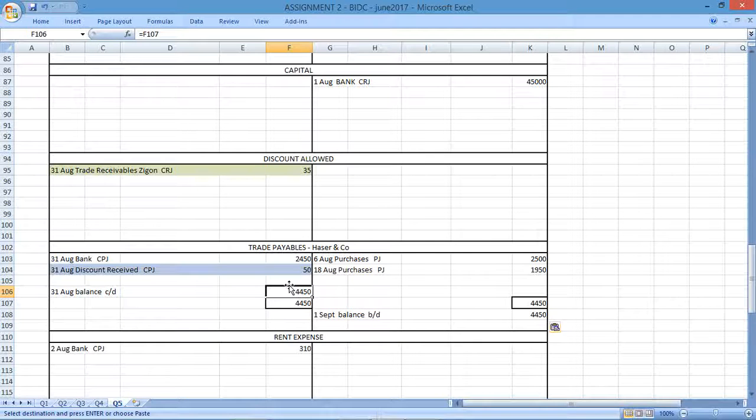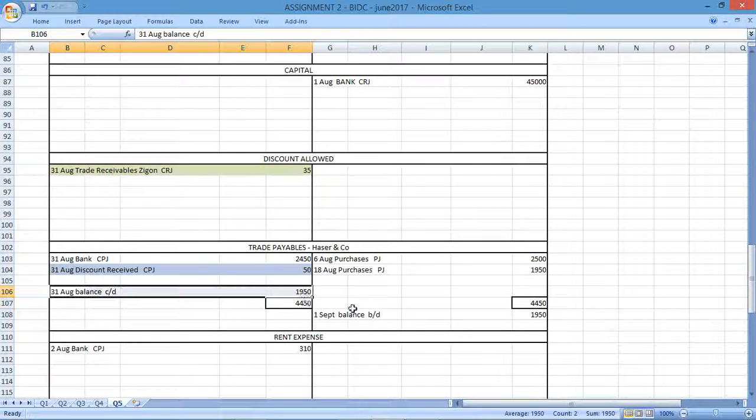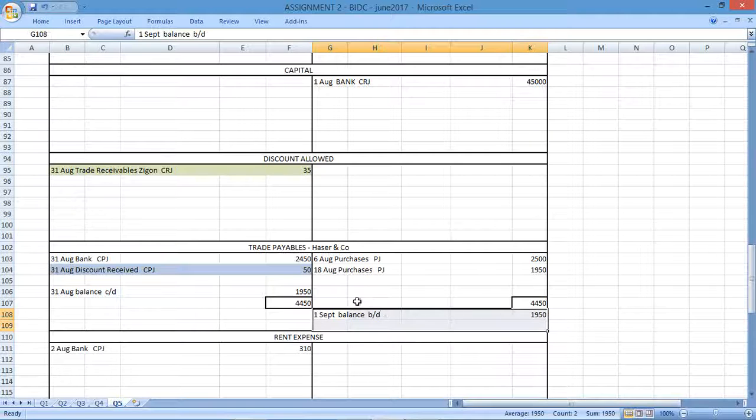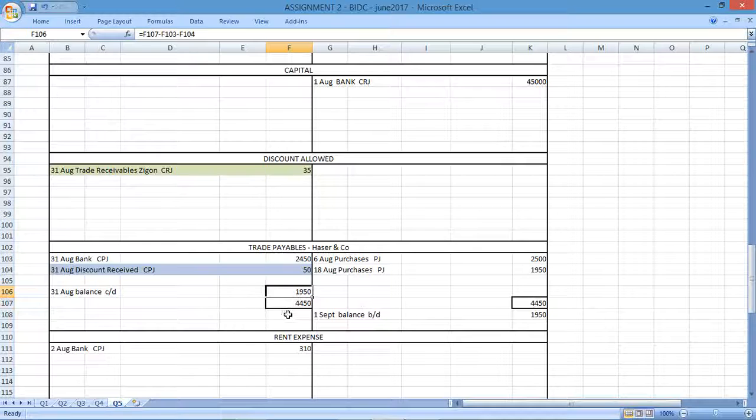The balance carried down will be equal to 455 minus the bank minus the discount. Gives me the 1950. That's the carried down balance. That's the brought down balance for this particular account. I've added up my debits. I got that. I want that on both sides. I subtract those two debits from that total to get the carried down balance.